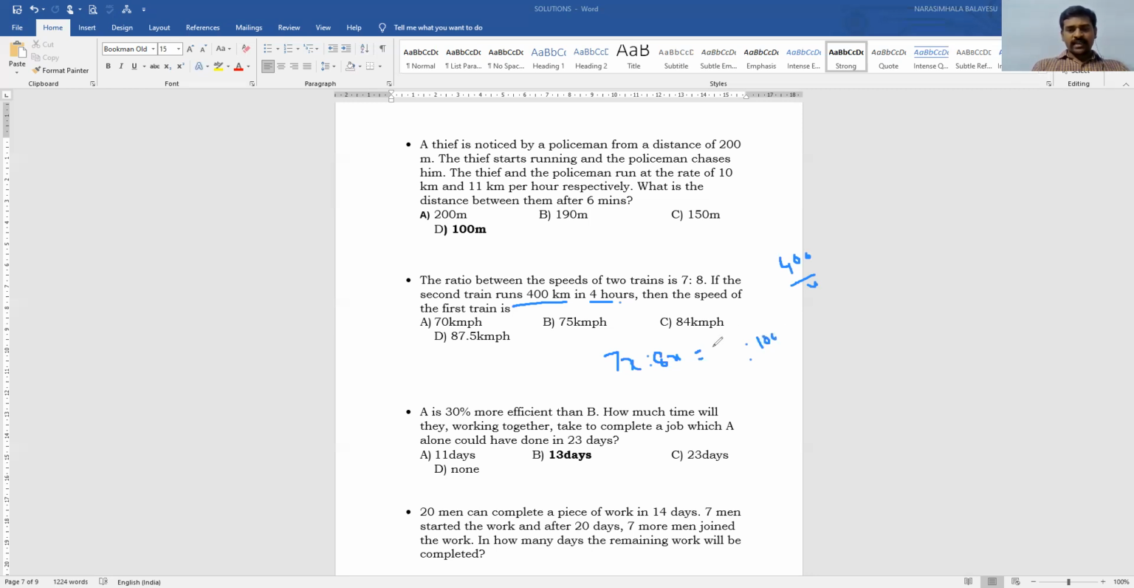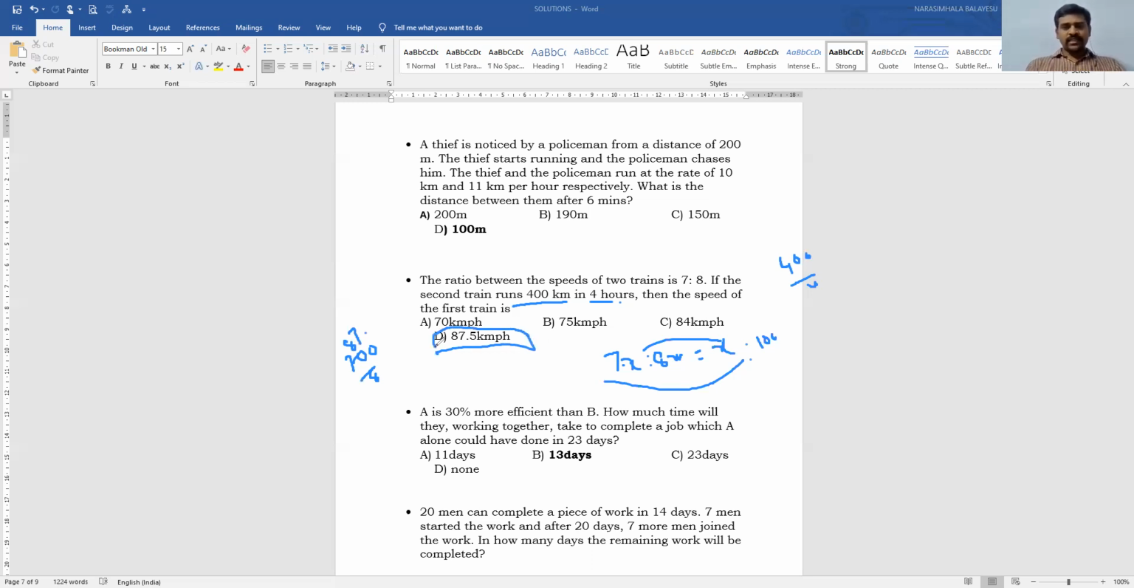We don't know the speed of the first train. So 7 is to 8 is equal to x is to 100. Then 8x is equal to 700. 700 divided by 8, 8 sevens are 56, so the answer is 87.5 kilometers per hour.